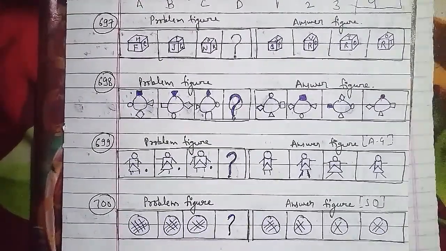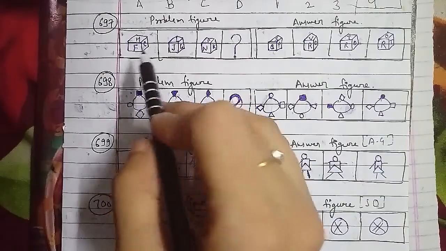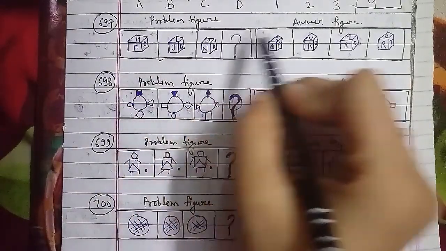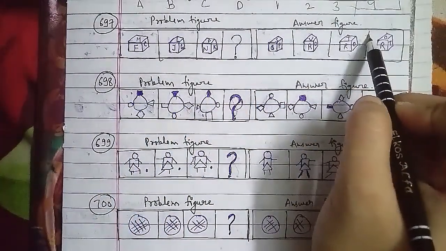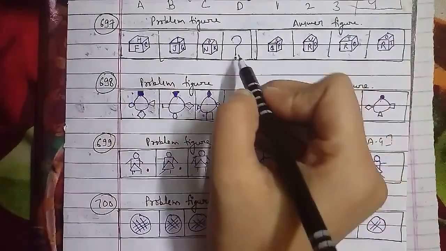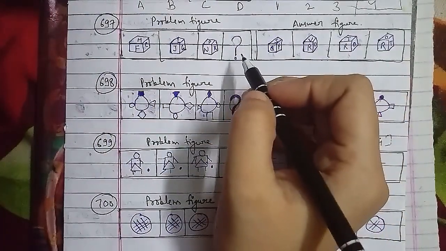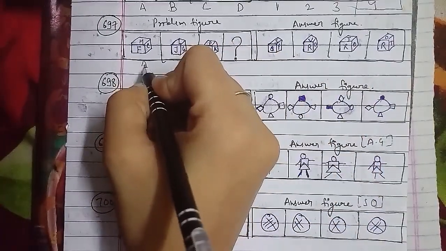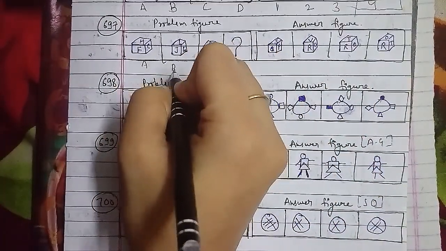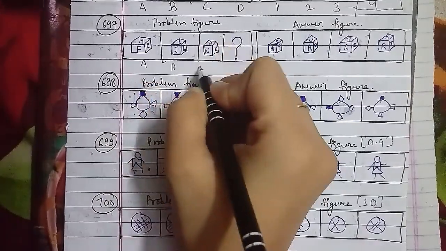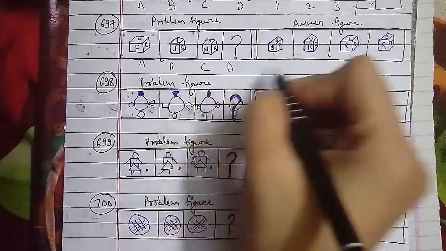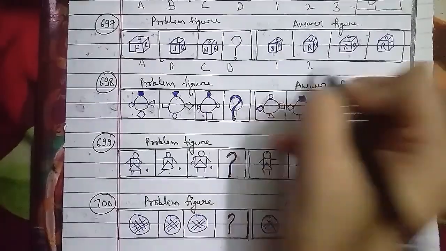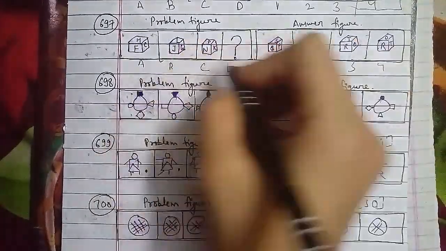Let's go ahead with the 698th question of the session. These are the problem figures and these are the answer figures, named A, B, C, and figure D, which we have to find, and then figures 1, 2, 3, 4. The four figures outside the circle move one step anti-clockwise each time, and the one that reaches the top gets shaded.